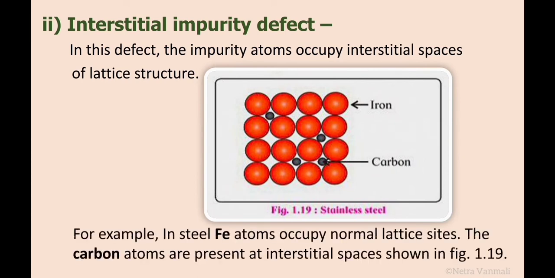In stainless steel, iron atoms occupy normal lattice sites, as you can see in the diagram, and the carbon atoms present occupy the interstitial space or interstitial site. So this is the example of interstitial impurity defect. The added carbon impurity occupies the interstitial position. So this is the type of interstitial impurity defect.